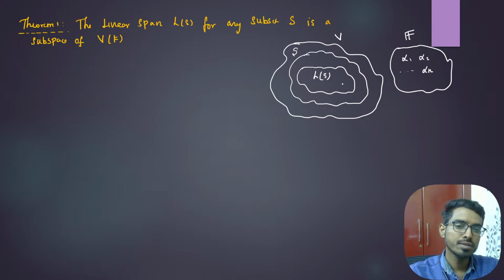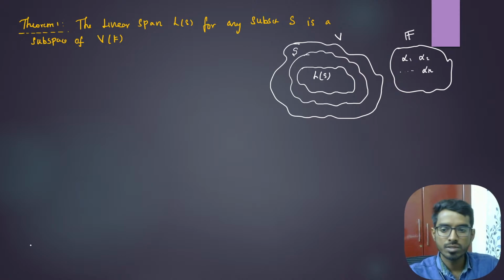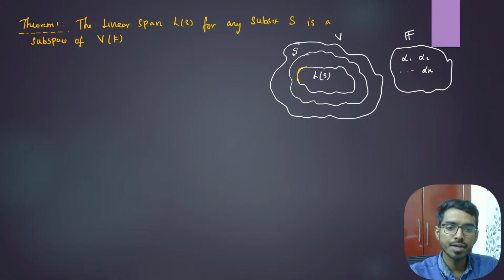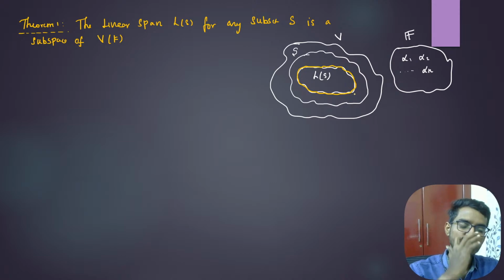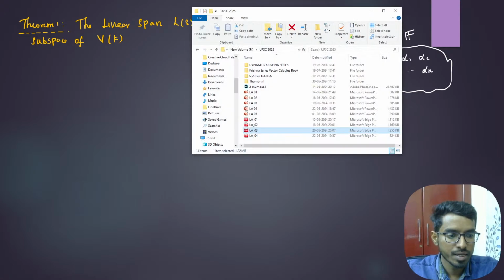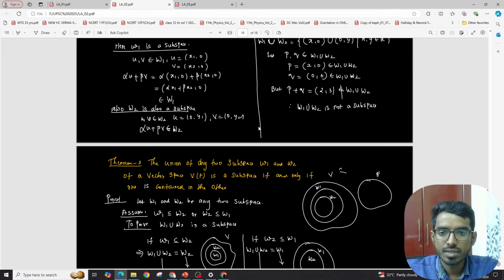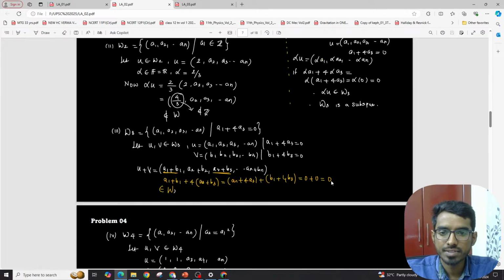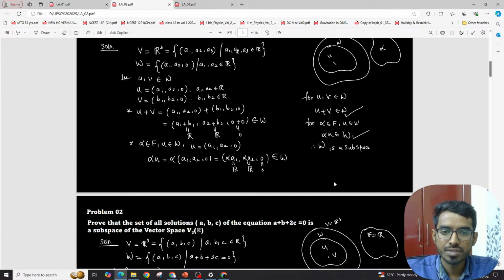Now we're going to show that this L of S is a subspace. Here your W is L of S. You know how to prove a subspace. We have already seen the definition of subspace in lecture number 2. Let me recall that again and show it to you.